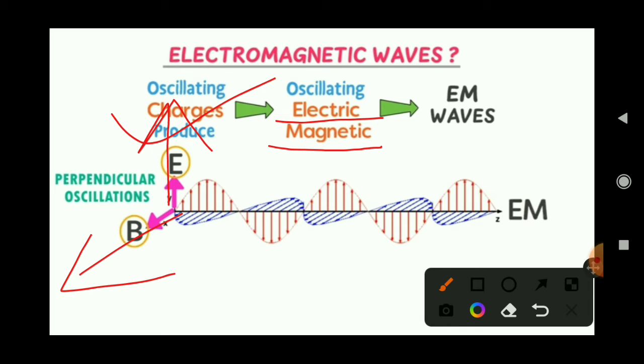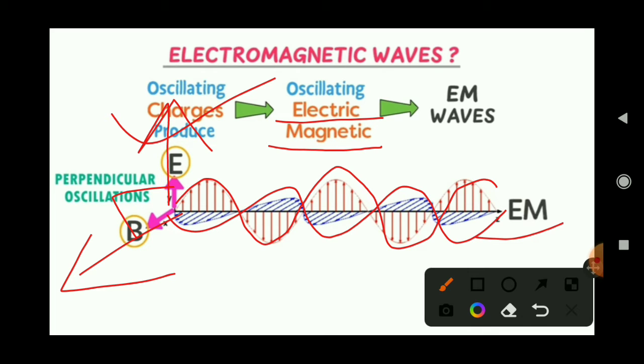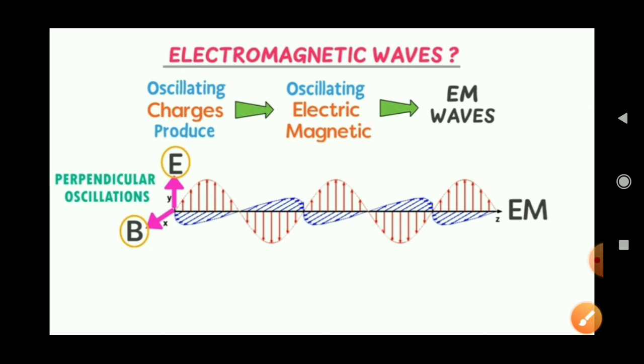The red crest and trough of this wave stands for the electric field, and the blue crest and trough of this wave stands for the magnetic field. Clear? So this is an electromagnetic wave.